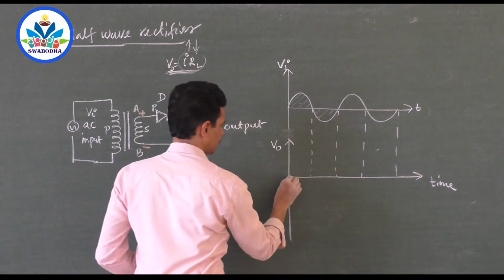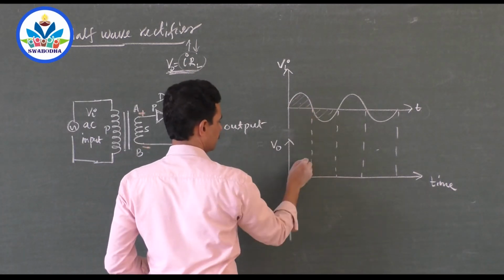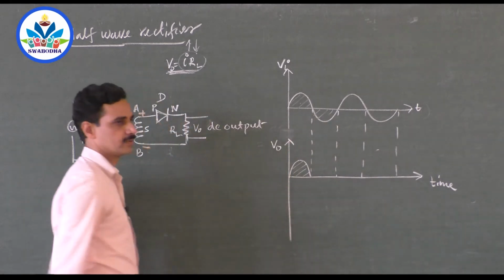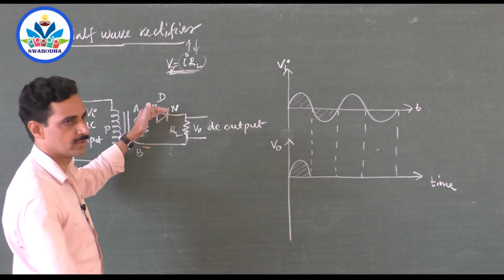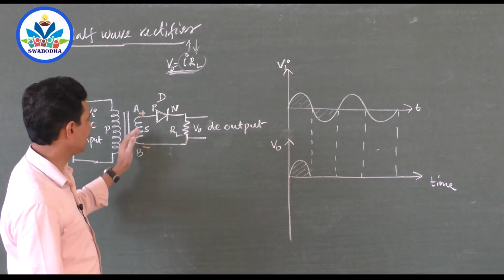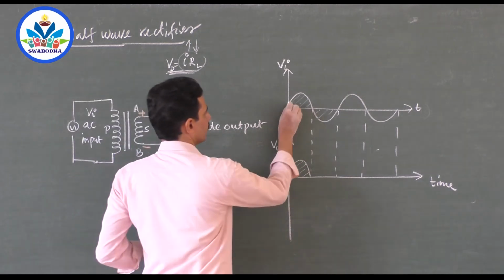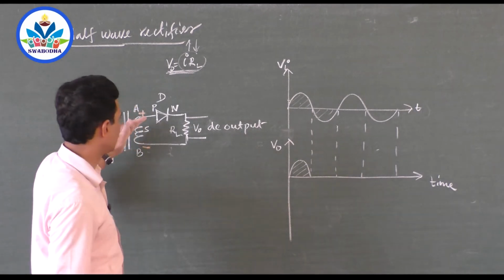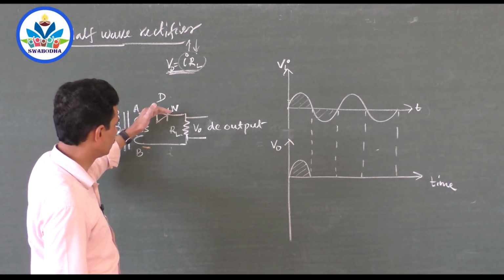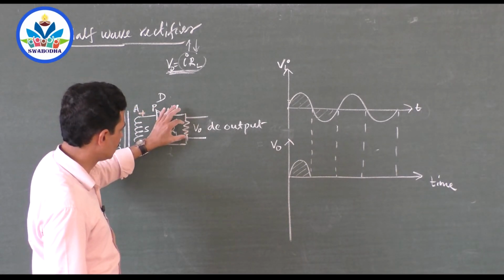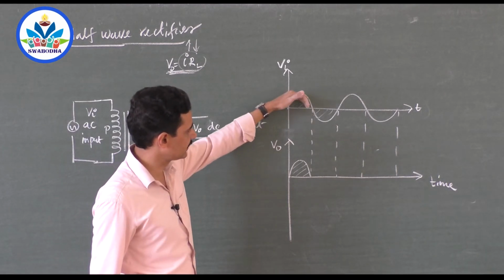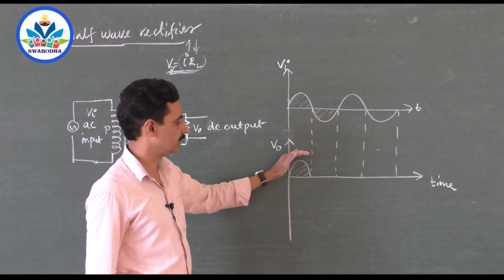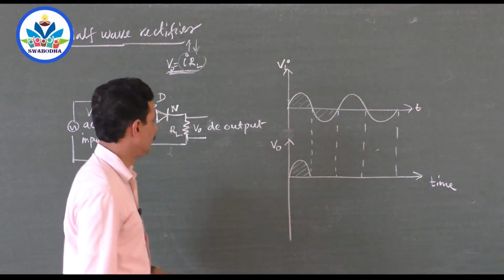So the output is obtained like this. As the input changes, the output will also change. When the current is more, the diode allows more current to flow through. When the current or voltage is less, it allows less current to flow through, and that less current produces less voltage here, while more current produces more voltage. So as the input increases and decreases to 0, the output also increases and decreases to 0.